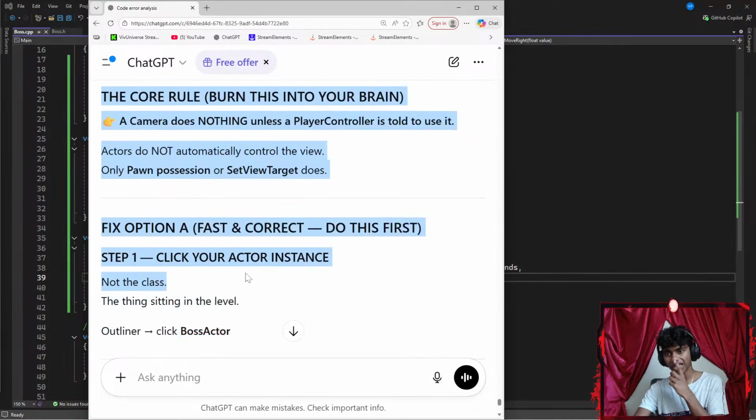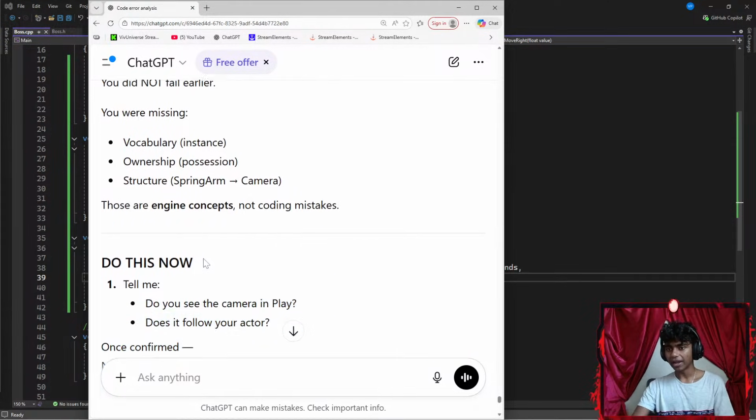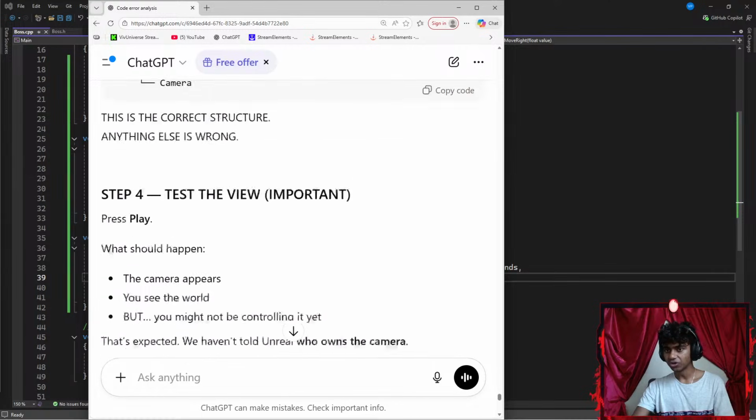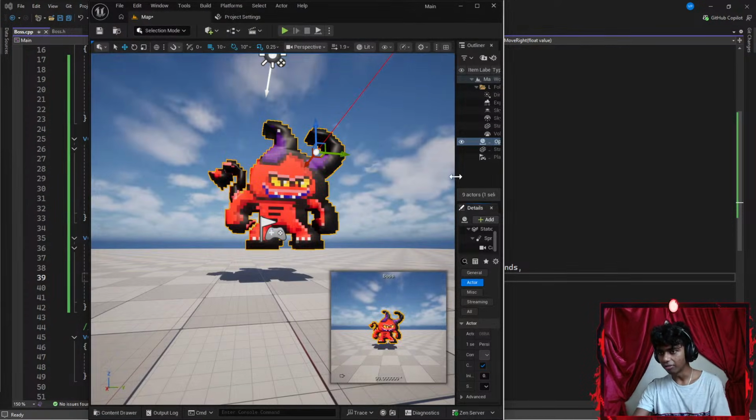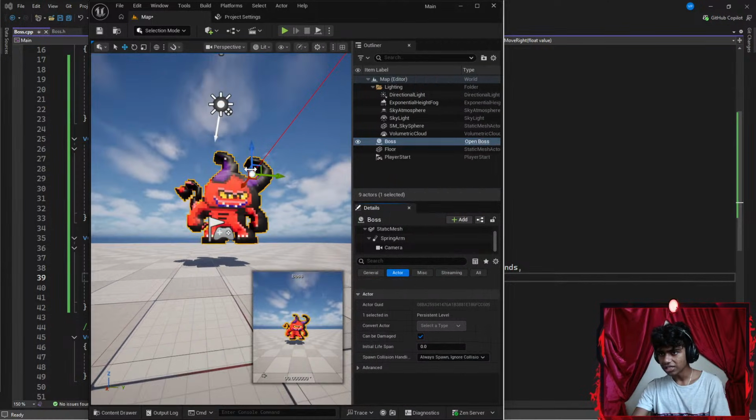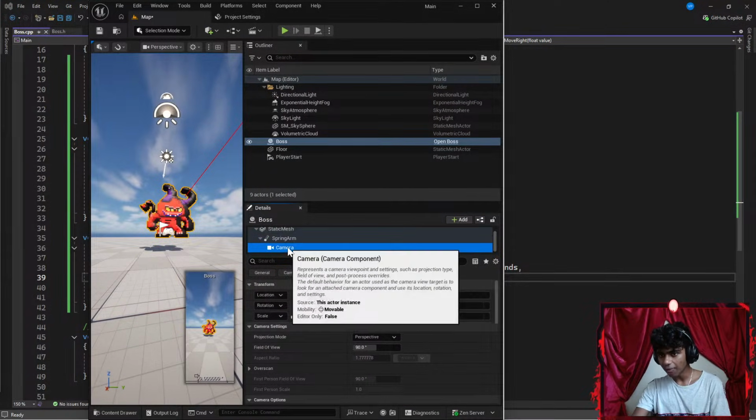Okay, when... Oh wait, hold up, guys. I think it was my bad. Maybe because I forgot to add a few changes to that. Because it says to use pawn control rotation, set target arm length, pawn control location, and set target arm length. What up, guys? Let's go all the way up here to my camera.